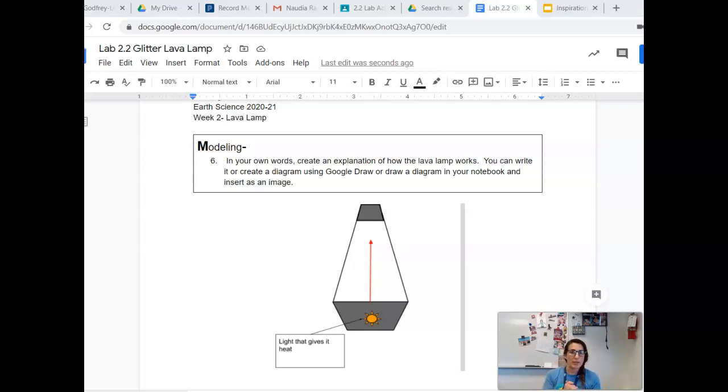Okay, there were some questions about what to do for the end of today's assignment, the modeling. All we're doing for the model is creating an explanation of why we think the lava lamp is working like it does. So for number 6 in your lab, you can come here, you can draw a diagram using Google Draw, or you can do it in your notebook and post a picture.